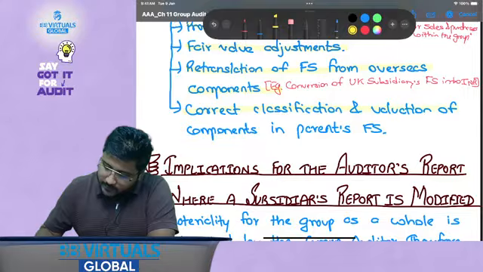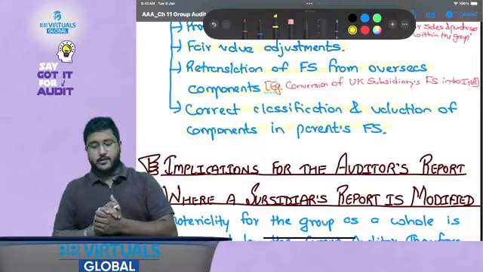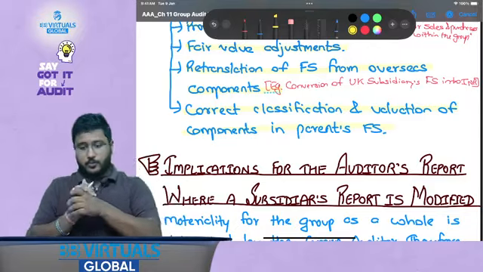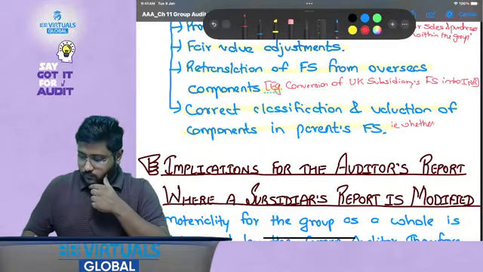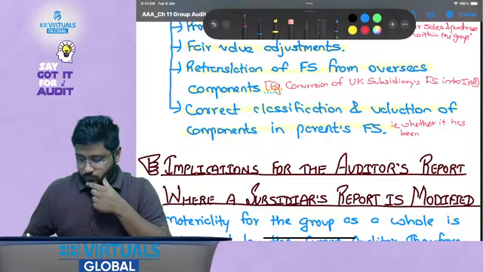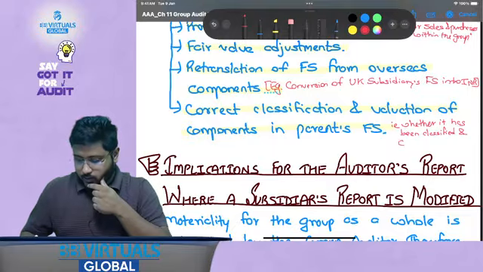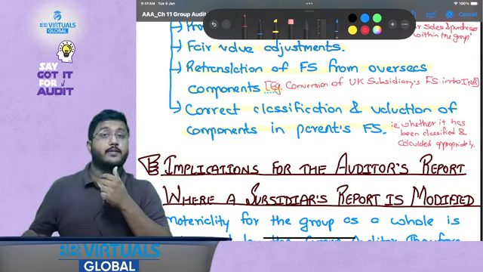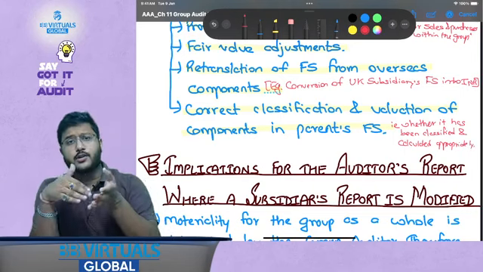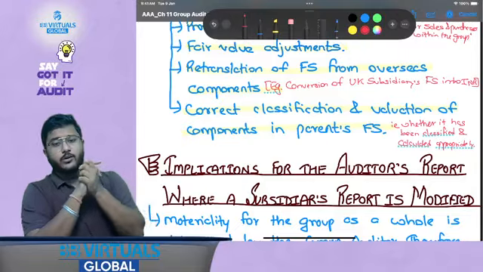Now correct classification and valuation of components in parent's FS. Correct classification and valuation of components, that is, whether it has been classified and calculated appropriately or not. That is, if it is a long term asset, whether it is classified as long term, and if it is a short term asset, it is classified as short term, and what is the level of amount.